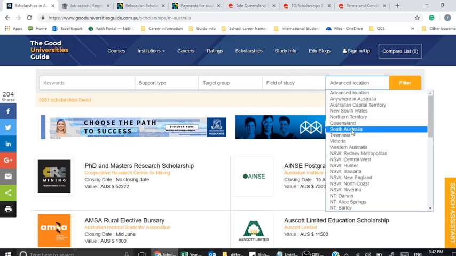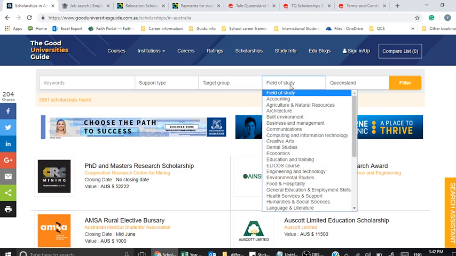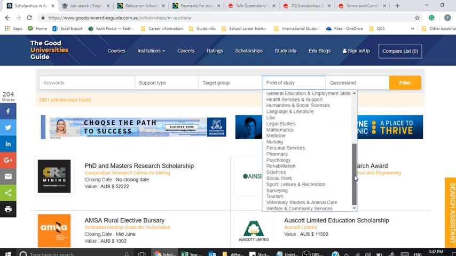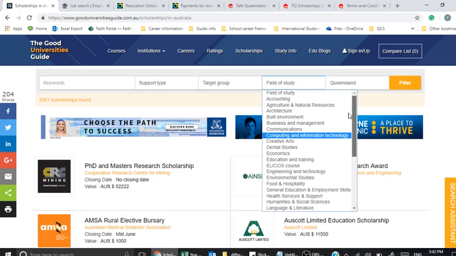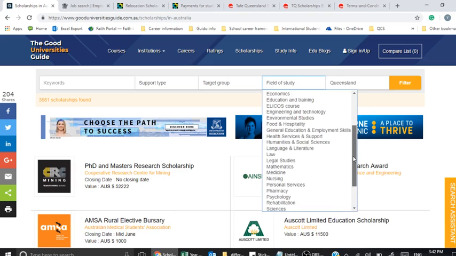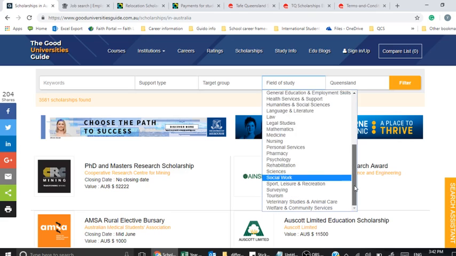What I do want to do though is make sure that the scholarships and grants that show up are in Queensland. Now I'm going to work backwards, and that is, please find out what program it is that you are wanting to study. Now, what category it comes under. See, social work has its own category where, in the university websites where you want to study social work, it might come under health and community. So make sure that you do scroll through all of these options and see what's there.